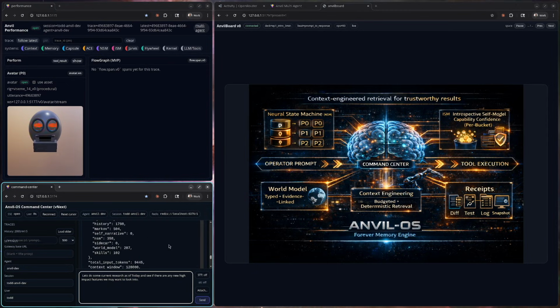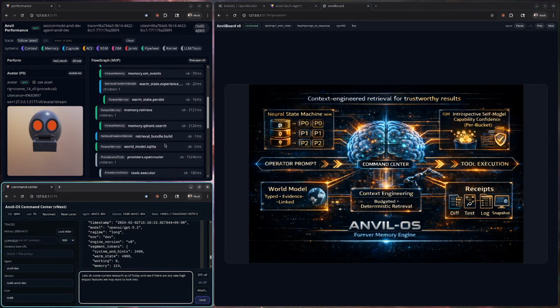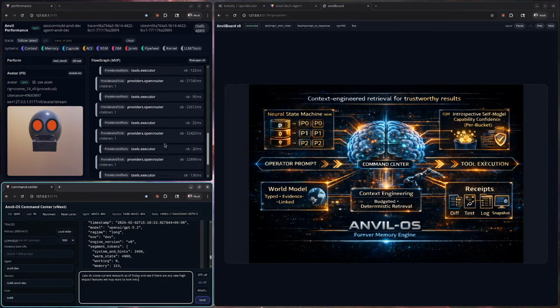Three modules make this trustworthy at scale. NSM keeps a persistent goal stack. ISM routes work based on evidence of capability. And the world model is typed state, so retrieval is grounded in real entities and relationships.